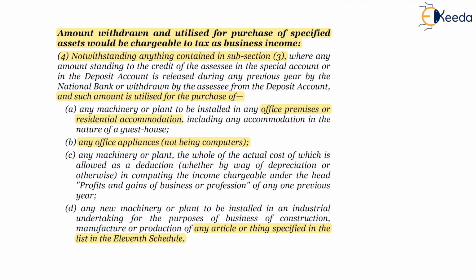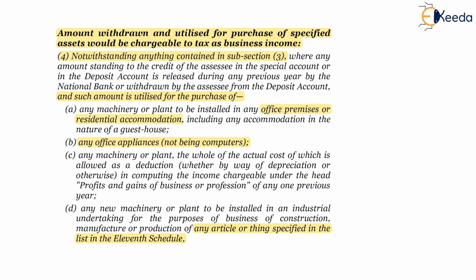Subsection 4: amount withdrawn and utilized for purchase of specified assets, if certain assets are used as office appliances, if installed in office premises or residential accommodation, if any machinery on which deduction has been previously claimed under any previous year, and if any new machinery is installed for use in manufacturing any article specified in the 11th Schedule.